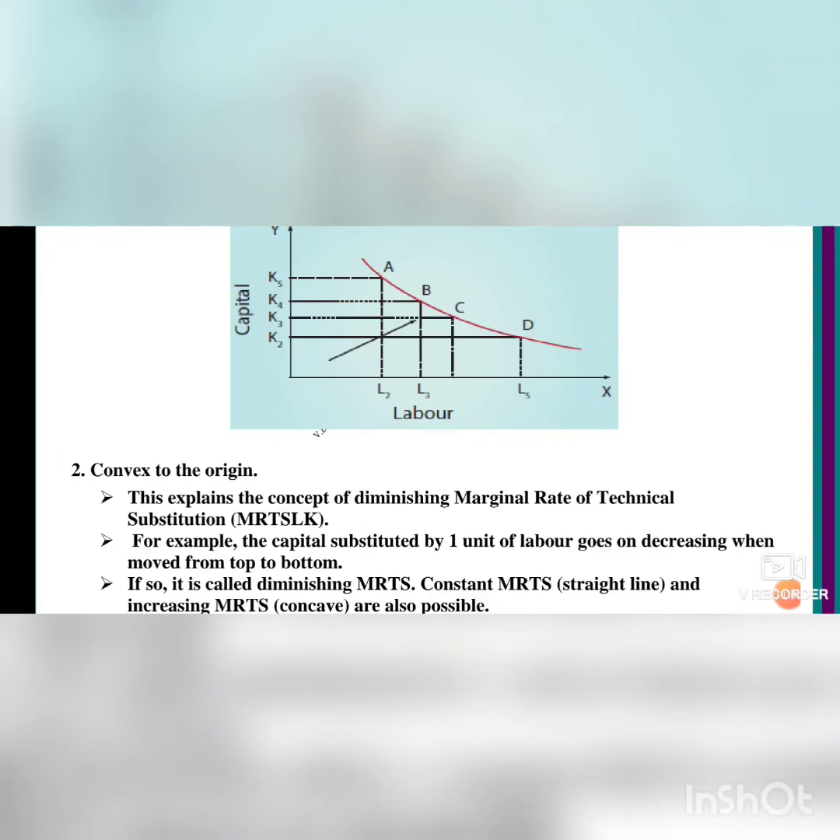L represents labor and K represents capital, so they have taken two factors. For example, the capital substituted for 1 unit of labor goes on decreasing when moving from top to bottom. Moving from top to bottom means moving down, isn't it? So it is diminishing, and it is called diminishing marginal rate of technical substitution. The next one is constant MRTS, that is a straight line, and increasing MRTS, that is concave, is also possible.